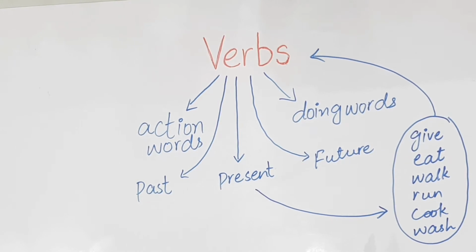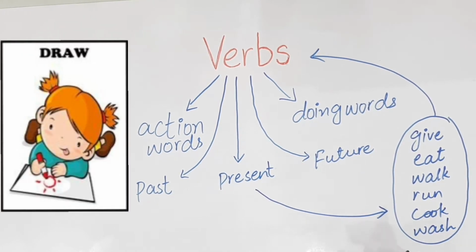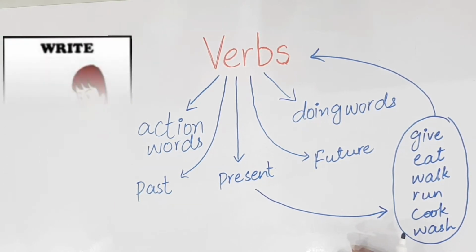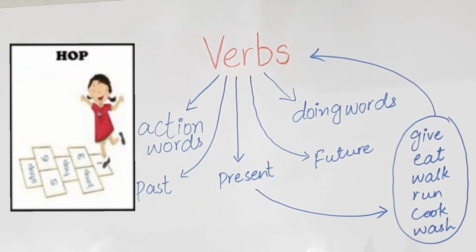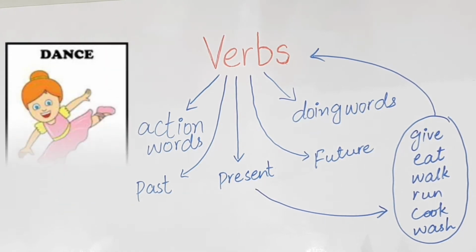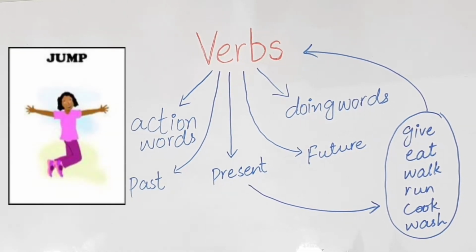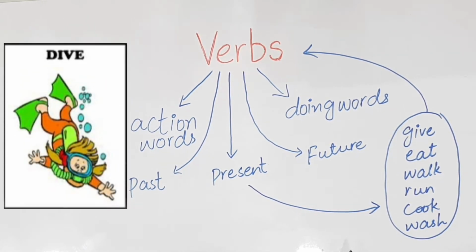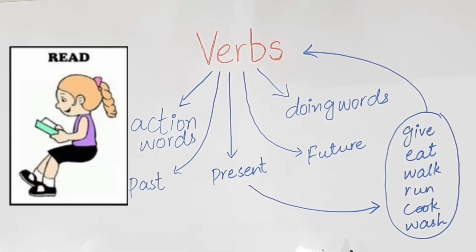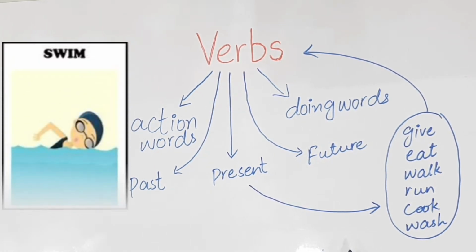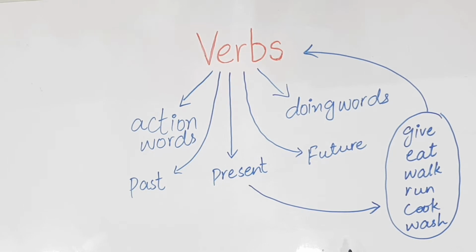The examples of present verbs are draw, write, hop, dance, jump, dive, read and swim. Now move on to our activity page.